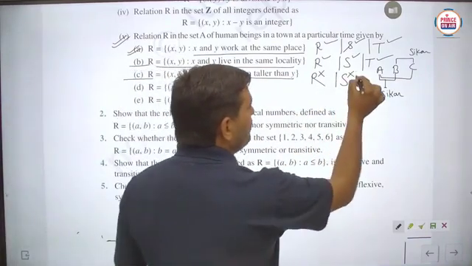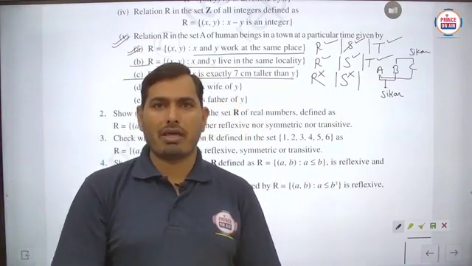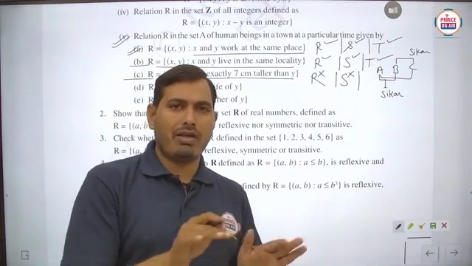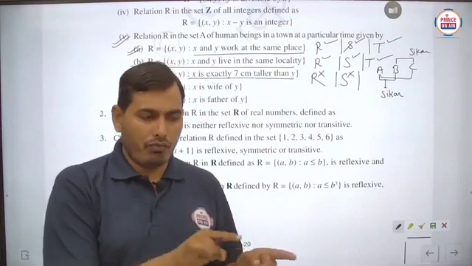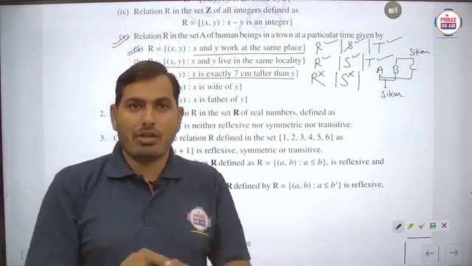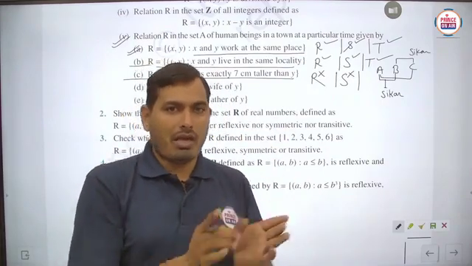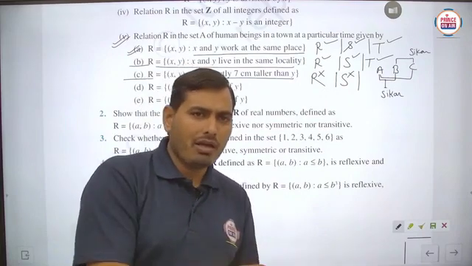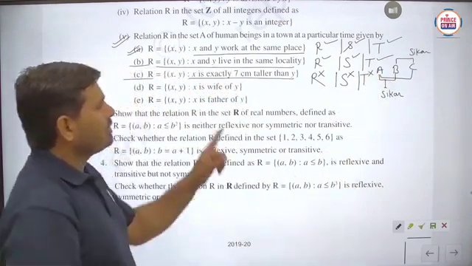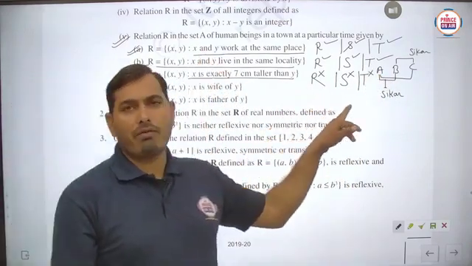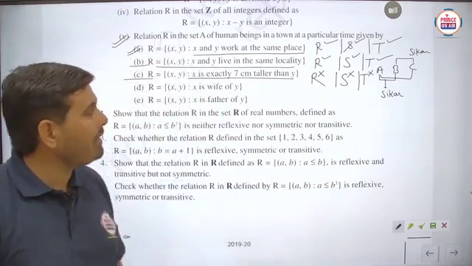And lastly, we have to check for transitive. What are we saying? We are saying that X comma Y belongs to R, which says that X is 7 centimeter taller than Y, and Y comma Z belongs to R, then Y is 7 centimeter taller than Z, then definitely X is 14 centimeter taller than Z. It means AB belongs to R, BC belongs to R, but AC does not belong to R. So this is not transitive. This is an example where the relation is not reflexive, not symmetric, and not transitive. Is that clear?